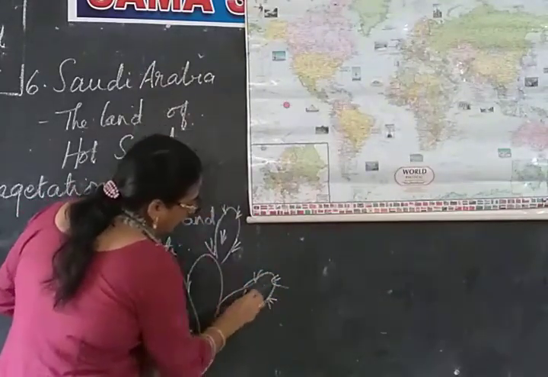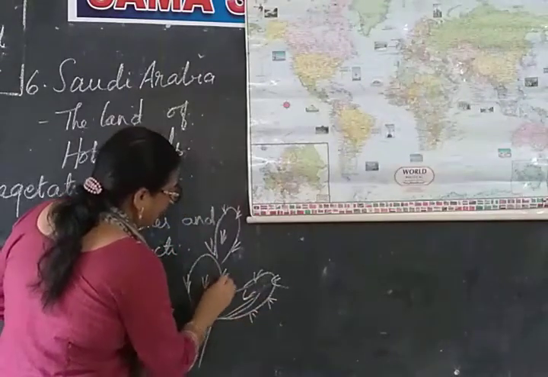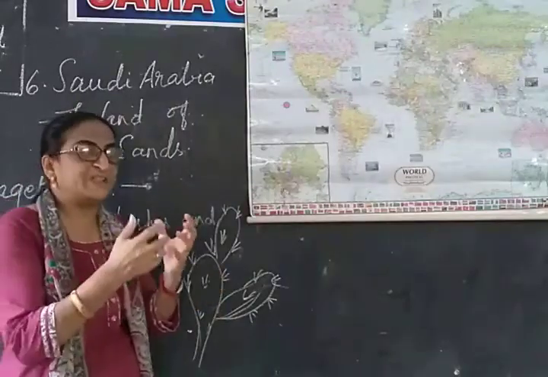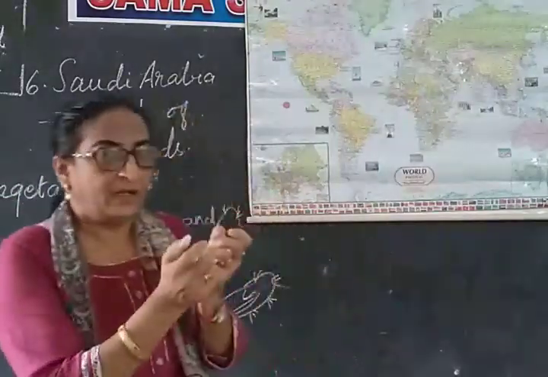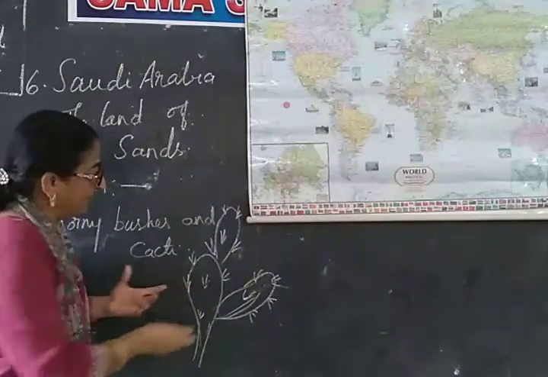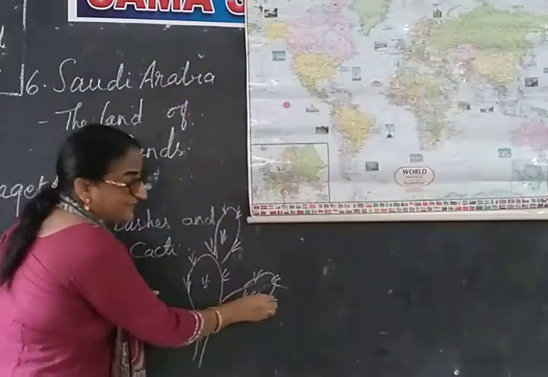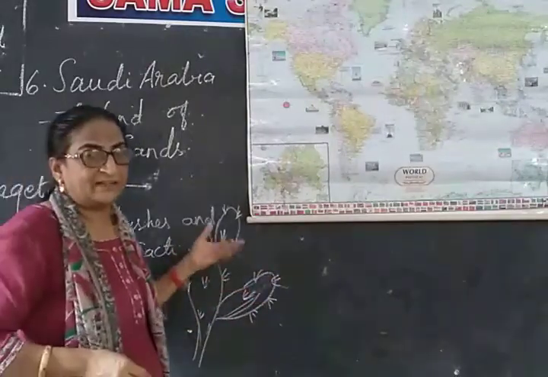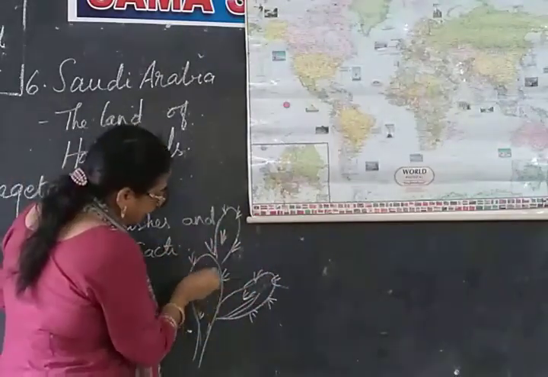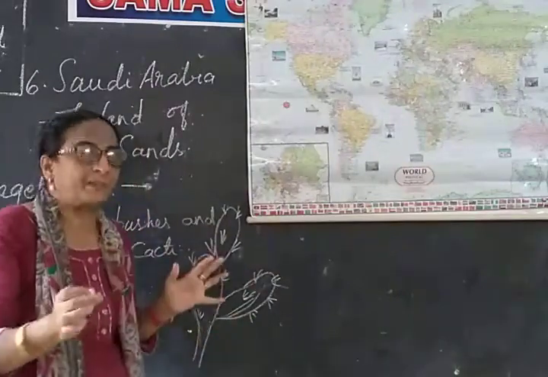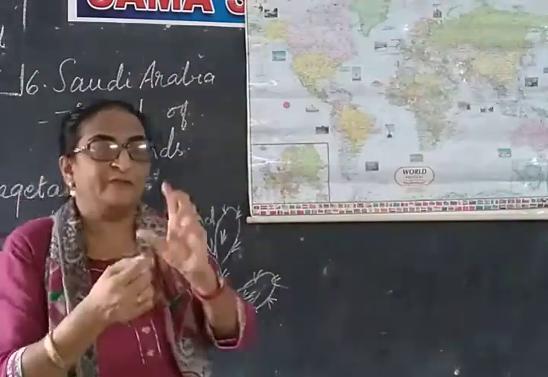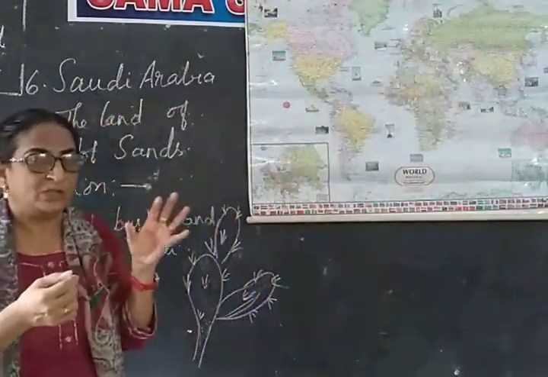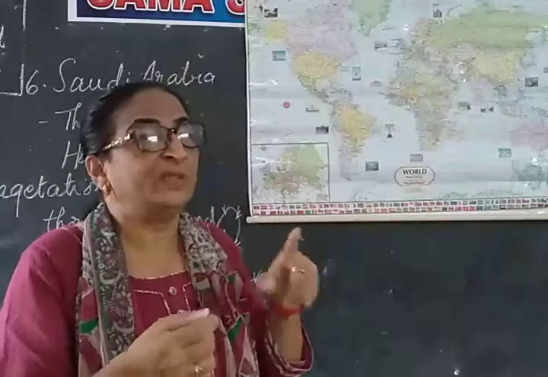So this green part which you see is nothing but the modified stem. It will be very sticky, like a glue-like thing inside it if you open. So that is nothing but the stem. And these leaves are reduced to spines. So in this cacti or cactus, this fleshy leaf-like structure is stem. Because when you tear open, you will find sticky thing in it. That means they are storing water. Because it is having less water, they store water and they use it whenever they require.